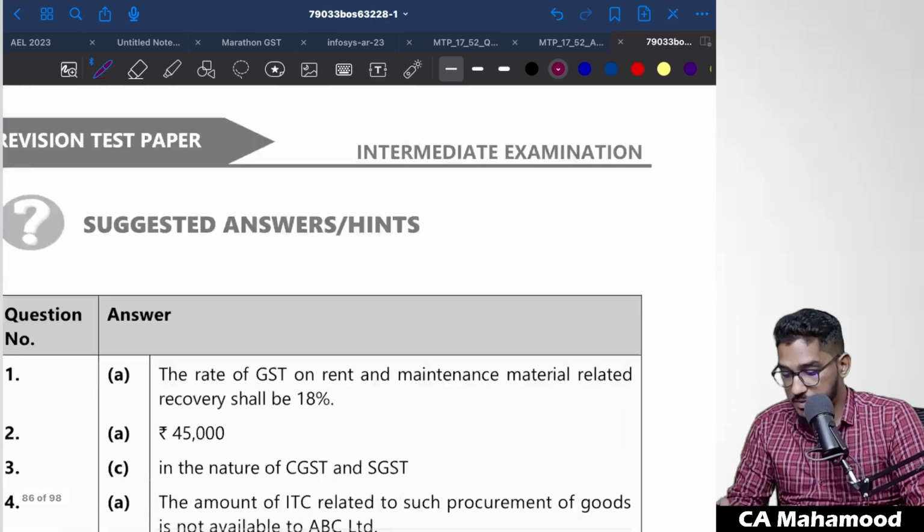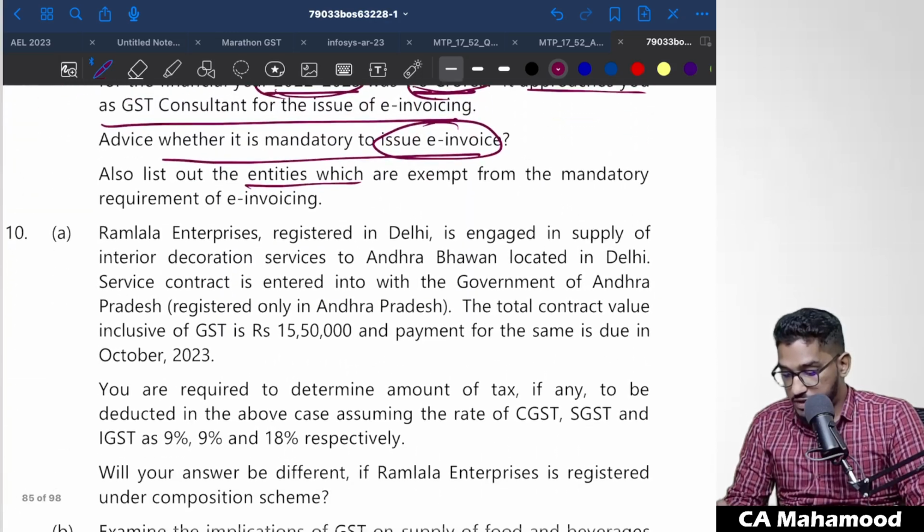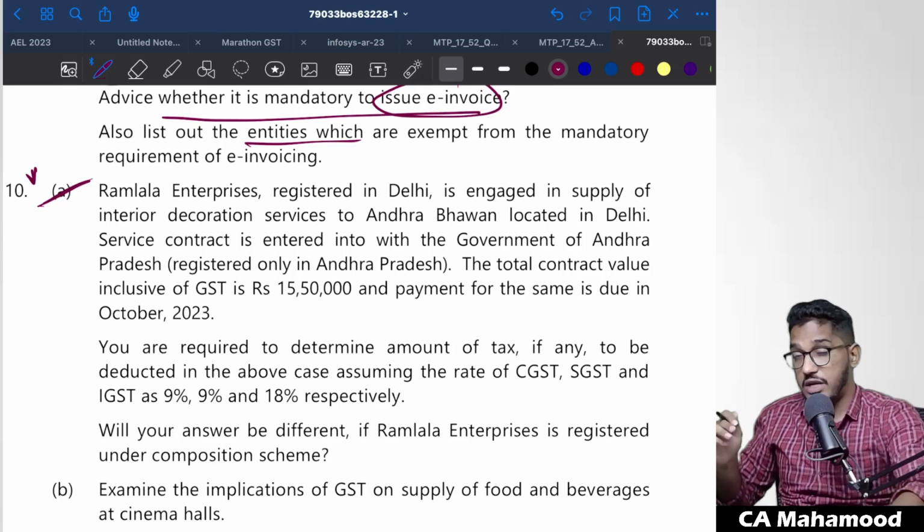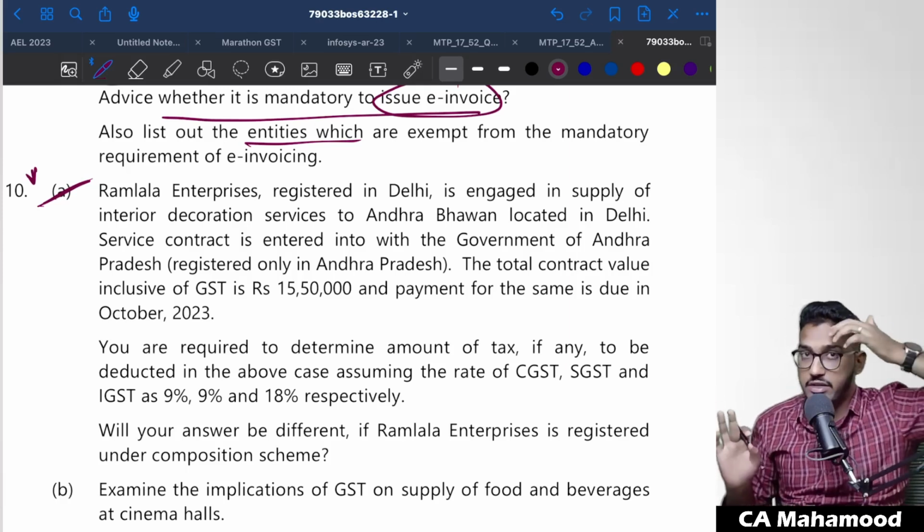Next one, coming to the next part. So coming to a few more questions, right? We'll have a look at question 10A. Very, very important, very interesting question. Very high chance of testing in the examination. Very, very interesting question they are asking.